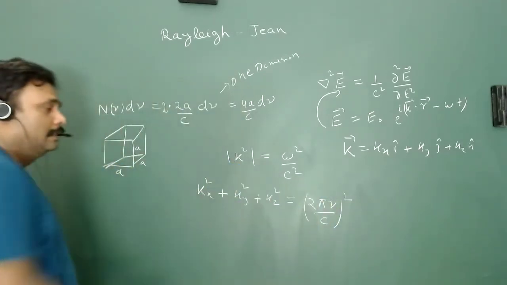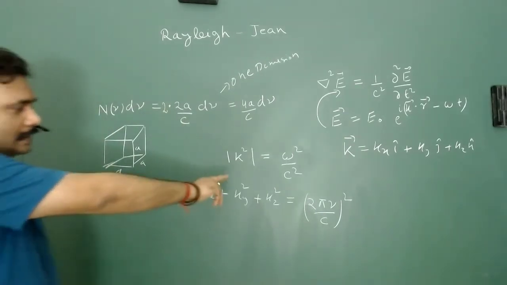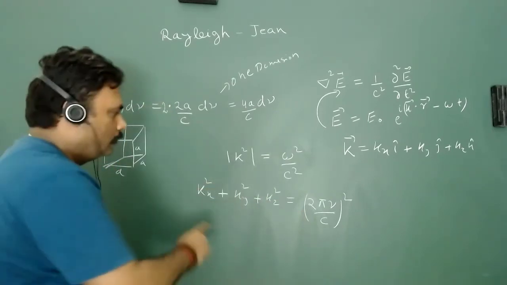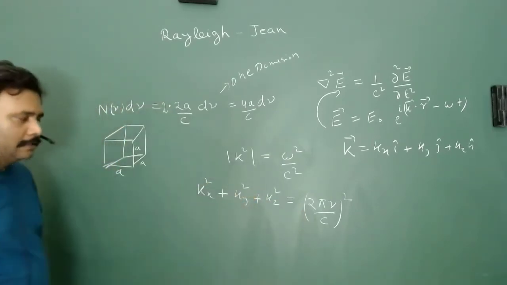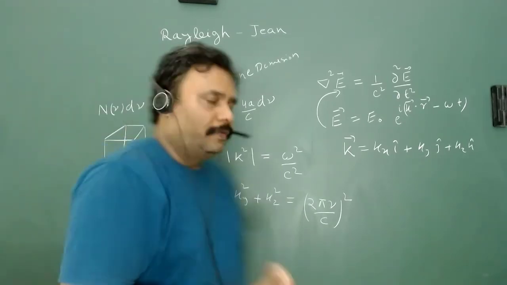Obviously, this behaves like a sphere. If we take kx, ky, and kz as the three directions, then this is nothing but the equation of a sphere.